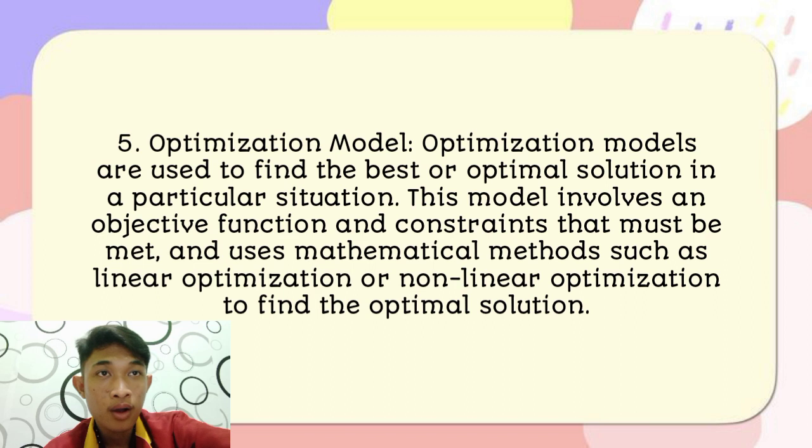Number 5. Optimization model. Optimization models are used to find the best or optimal solution in a particular situation. This model involves an objective function and constraints that must be met and uses mathematical methods such as linear optimization or non-linear optimization to find the optimal solution.